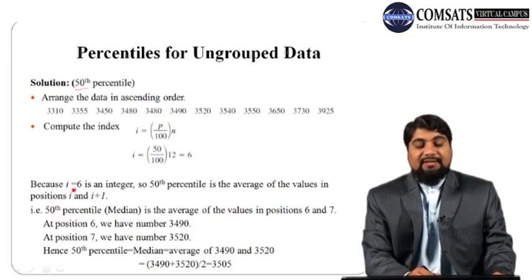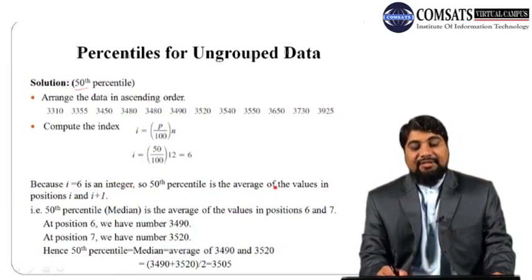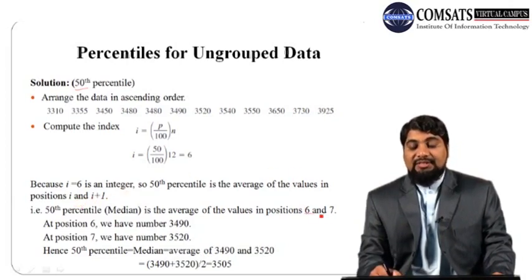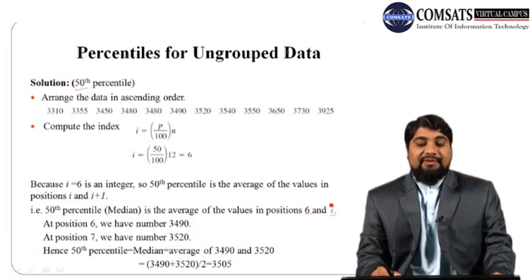Now in this case, I is 6, which is an integer. So the 50th percentile is the average of the values in position I and position I plus 1, that is, positions 6 and 7.